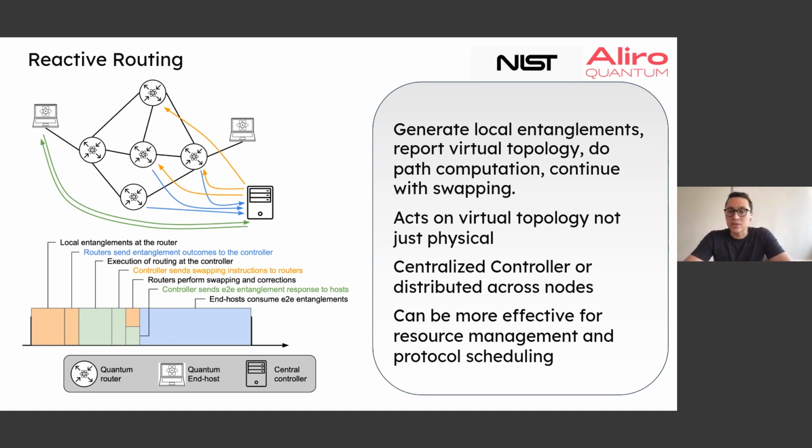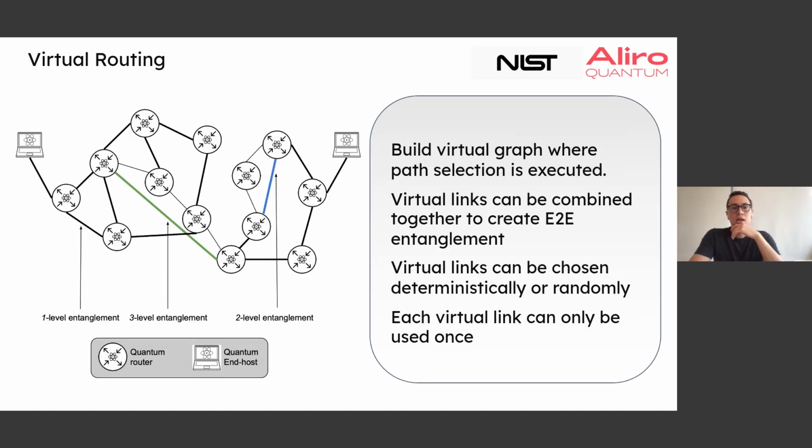This could be great in certain scenarios because we're dynamically reacting to the real-time state of the network, so we can more effectively use resources and protocols. However, we're dealing with very short lifetimes here, so this would need to happen in a very fast process. There are pros and cons with all of these different routing strategies.